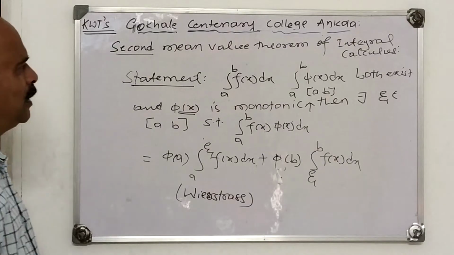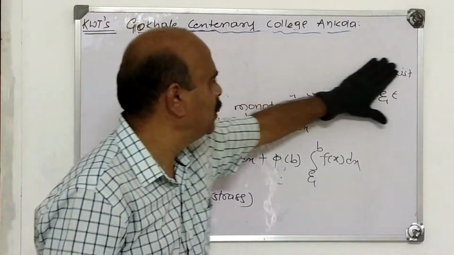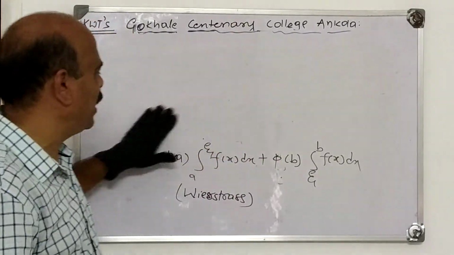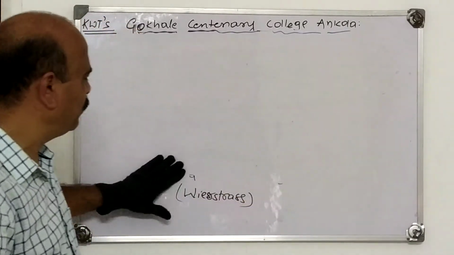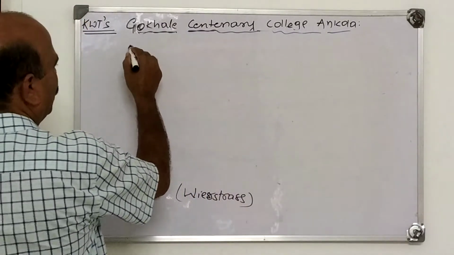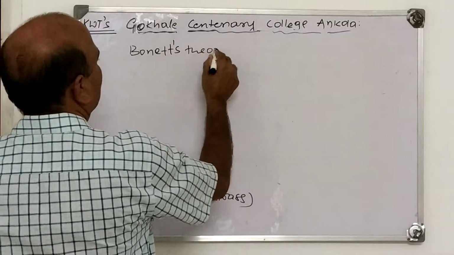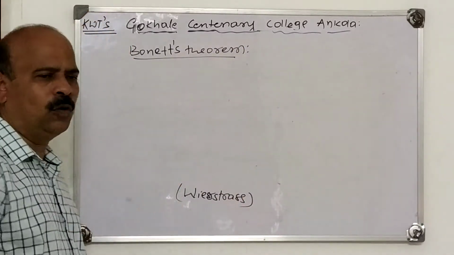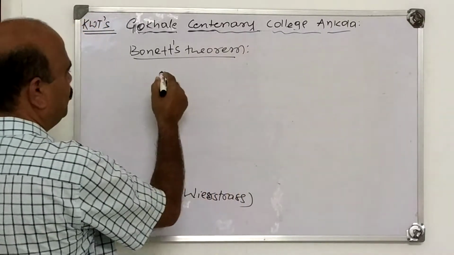To prove this, there are different methods using different concepts. First is using Abel's lemma we can prove this. Second is using Bonnet's theorem we can easily prove this. Therefore, for the proof, first I explain what Bonnet's theorem states. Directly applying Bonnet's theorem, we can easily obtain the result of the second mean value theorem. Now, what does Bonnet's theorem state?